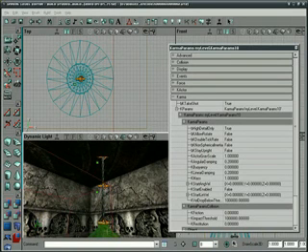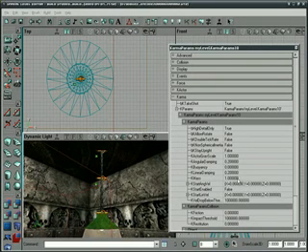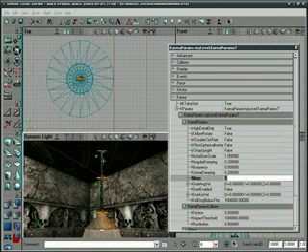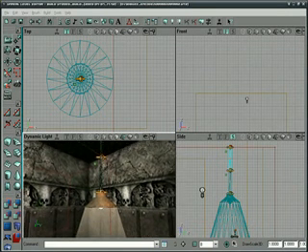Right, so let's go into our bottom lamp, and the bottom lamp can actually have quite a bit of mass. The chains, on the other hand, should have a very small mass. So let's set this to maybe, I don't know, 0.7. Okay. And the top two chains can be something like 0.2, and the very topmost one can be something like 0.2. All right. So the lamp should be swinging a whole lot more than it did just a second ago.